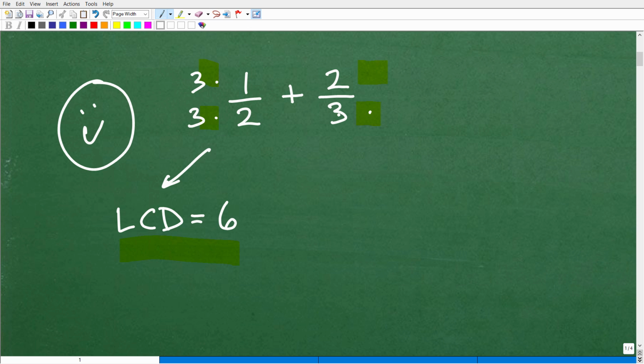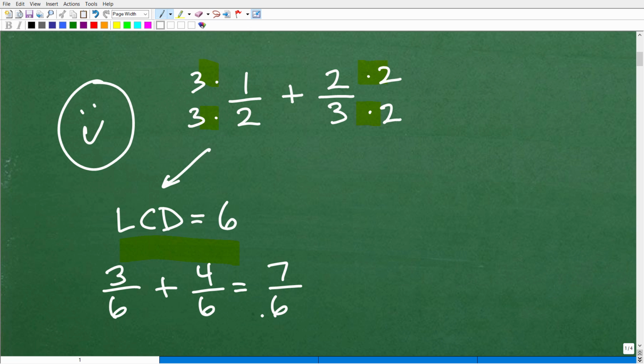Here I have to multiply this by 2 to get a 6. So I have to multiply this by 2. I'm skipping over a lot of stuff, but I think most of you hopefully will get the idea. So this fraction now will become 3/6 plus this fraction will be 4/6. Now I can add the numerators. So this would be 7/6 because now I have the same denominator. So that's basically what we're going to be doing. And this is the same steps that we need to apply for this particular problem. So you need to know how to do this.